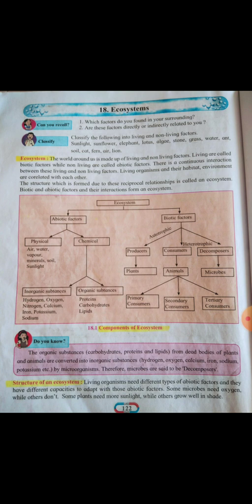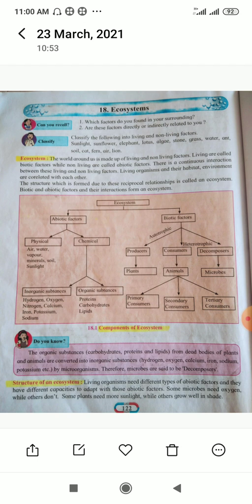See, if any environmental disaster comes, it controls all things in our ecosystem or environment.